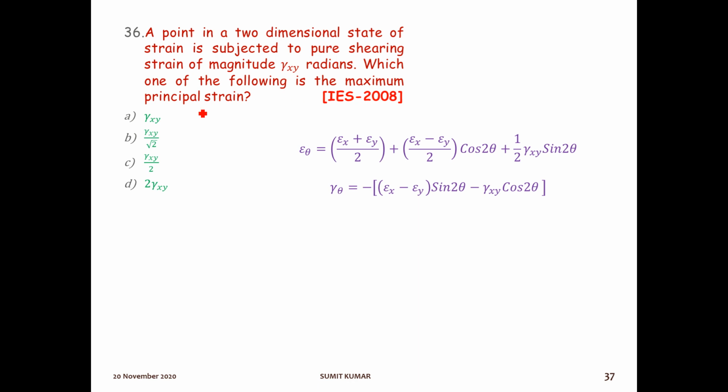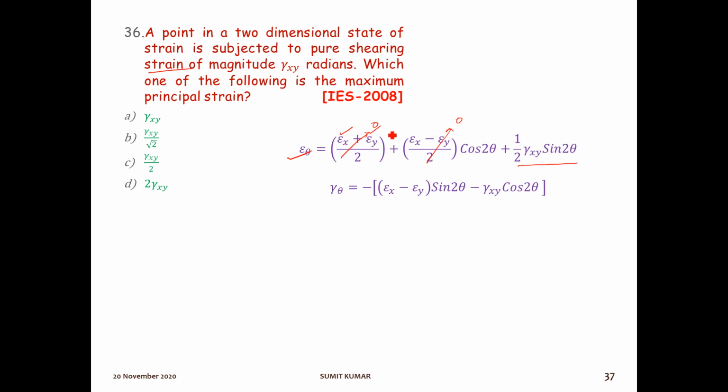So here it is asking about the maximum principal strain. Okay, so which formula we will use? This is asking principal strain, so this formula number 1 we will use. Here, in this situation, only pure shearing strain is acting. It means the strain in x direction and y direction are 0. Epsilon x and epsilon y will be 0. So this will be 0, this will also be 0, and the remaining term will be this one only.